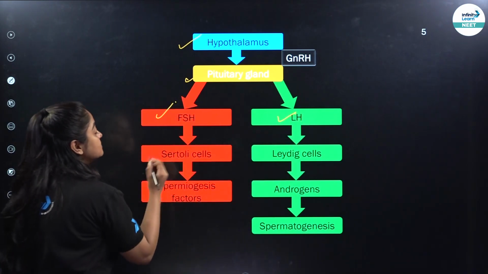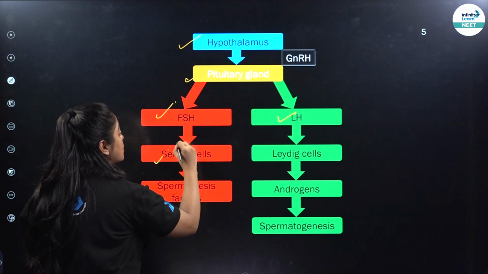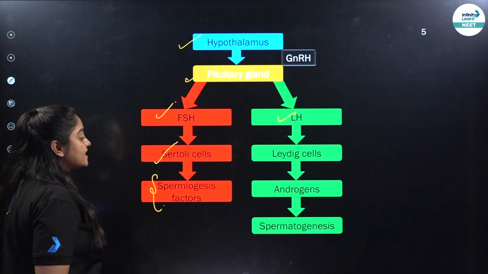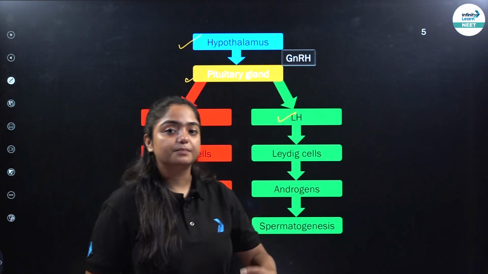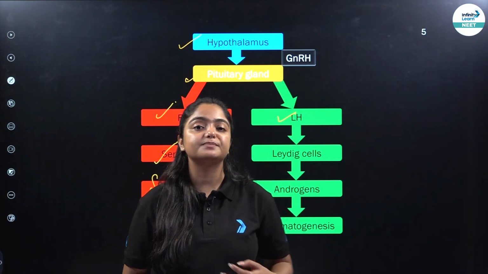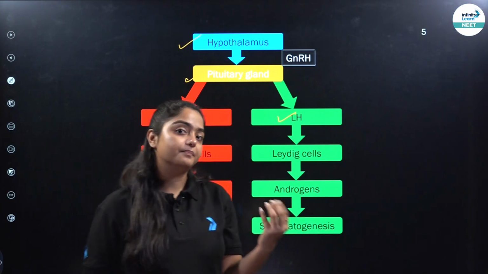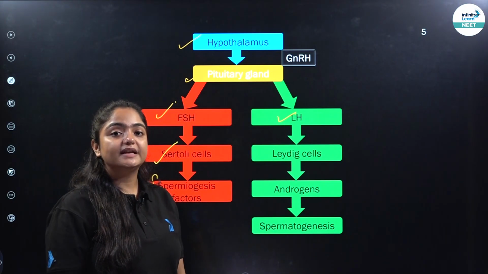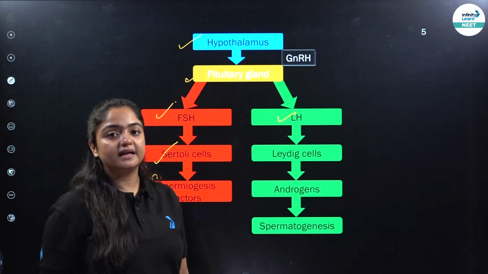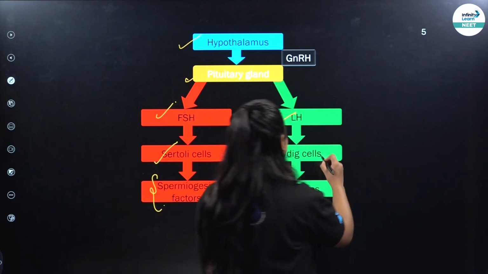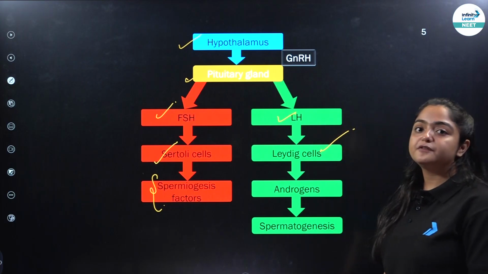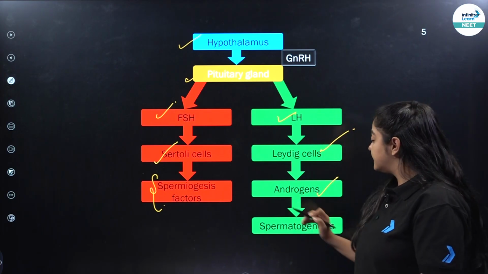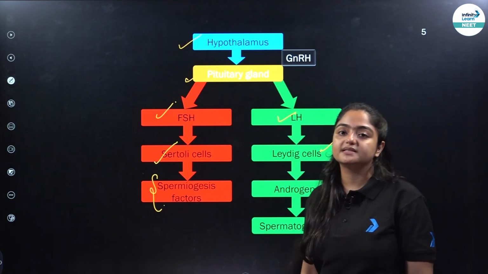FSH works on the Sertoli cells, and that is how spermiogenesis factors are made, because the Sertoli cell is the cell which is responsible for providing nutrition to the sperm. Then the LH, luteinizing hormone, released from the anterior pituitary gland, works on the Leydig cells, which are responsible for secreting androgens, mainly testosterone, and that is how the process of spermatogenesis takes place.